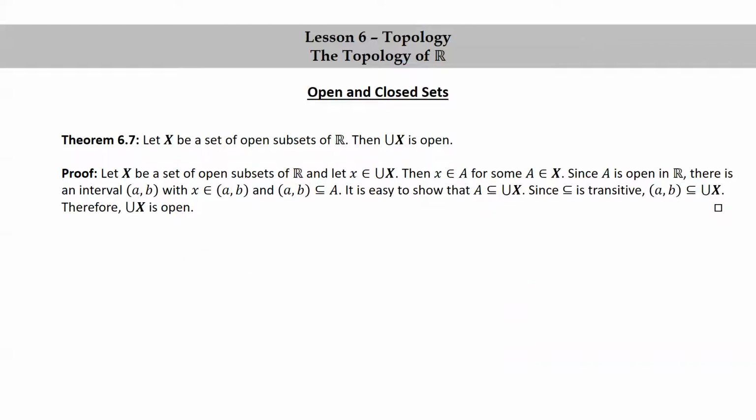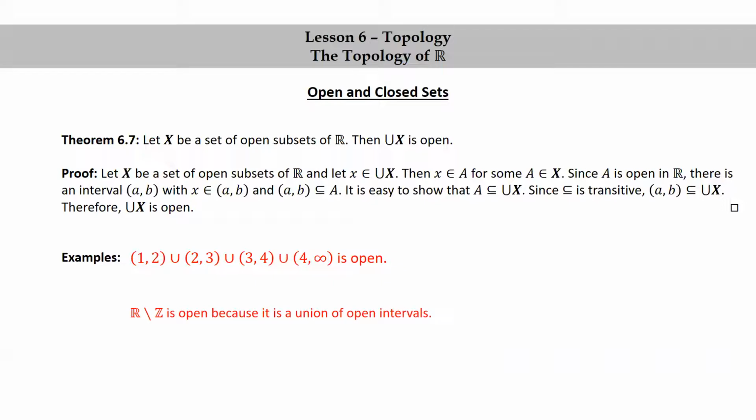Okay, I'm just going to push this theorem to the top so we have a little room for some examples. First example, if we just take the union of a bunch of open intervals, that's going to be open. For example, (1, 2) union (2, 3) union (3, 4) union (4, infinity) is an open set because it's a union of open intervals, which are each open. As a sort of bigger example, R minus Z is open because it's a union of open intervals, this time infinitely many open intervals.